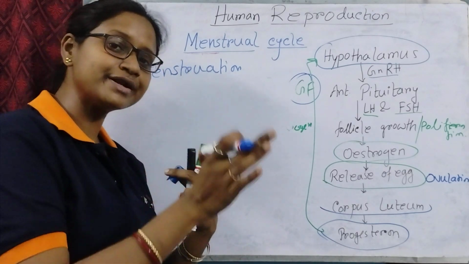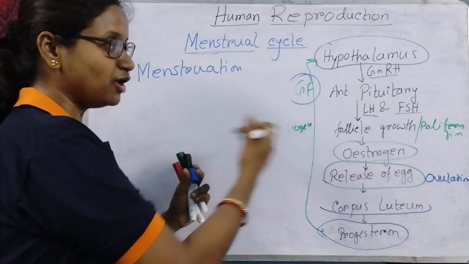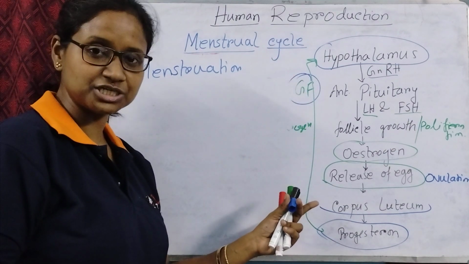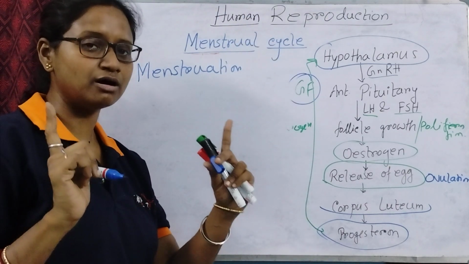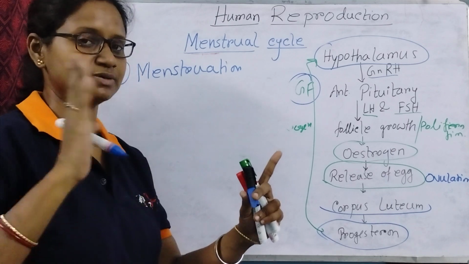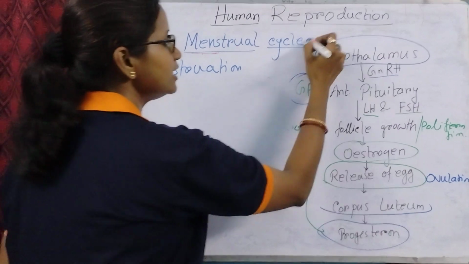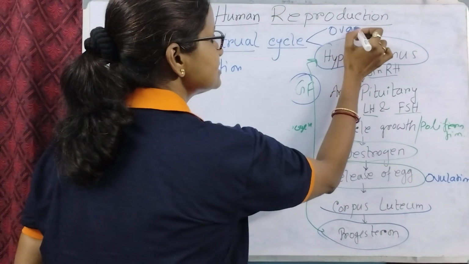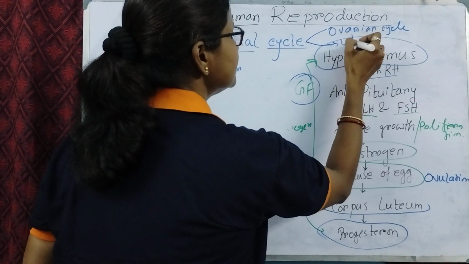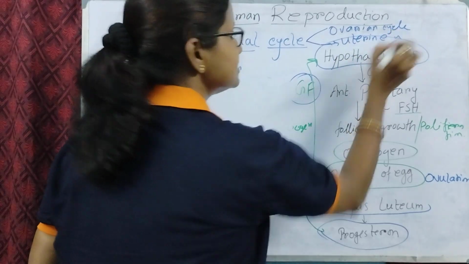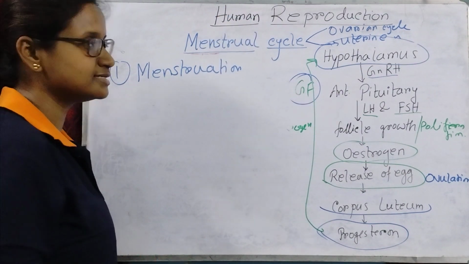And simultaneously the ovary also has some events, some changes occurring. They have the follicular phase, they have ovulation. So these events are happening in the ovary. So both structures, uterus and ovary, are responsible. So the menstrual cycle is actually divided into the ovarian cycle and another one, the uterine cycle. Okay.